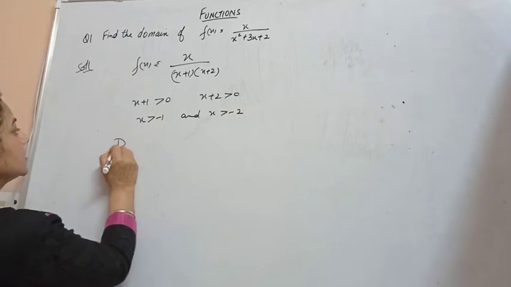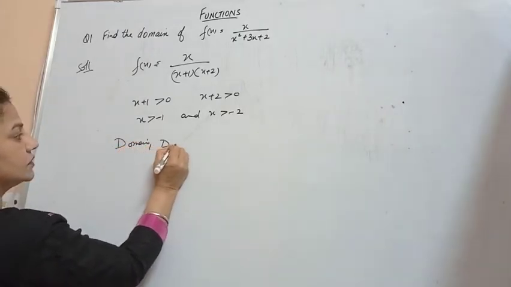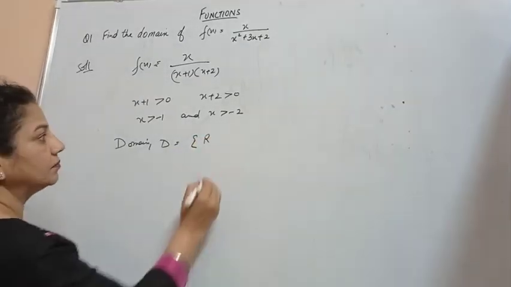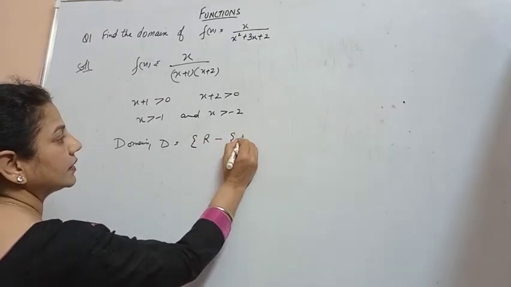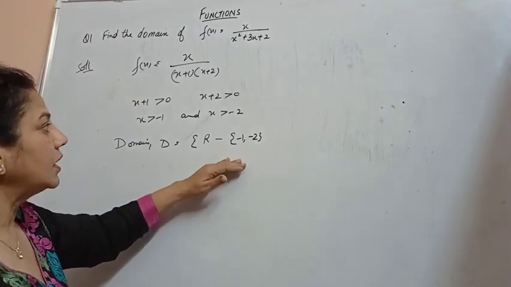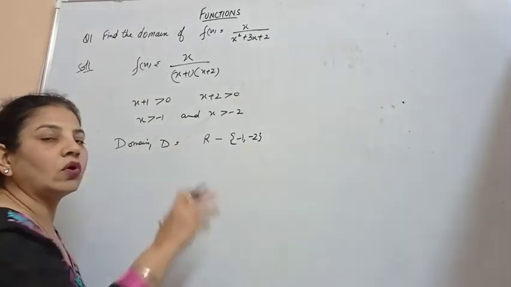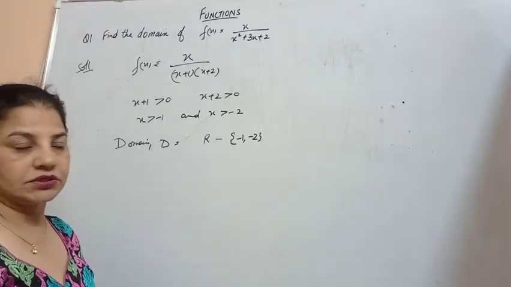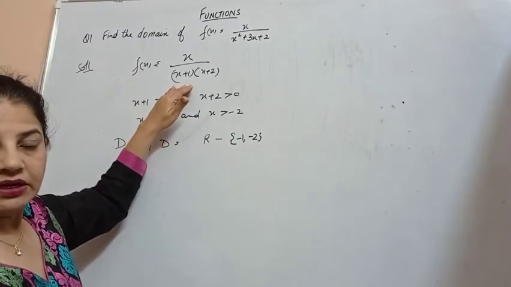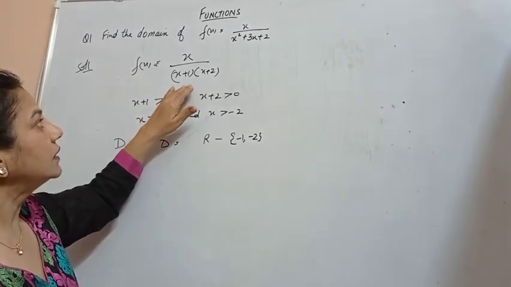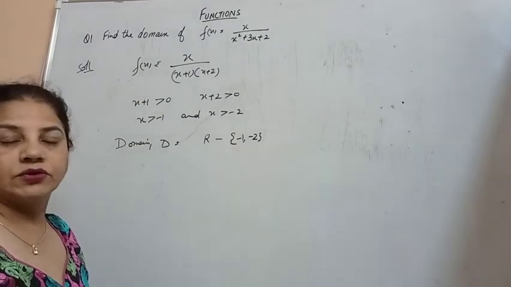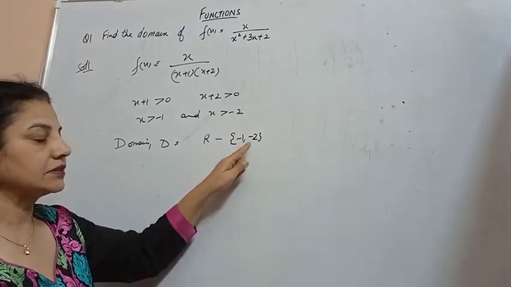So in this case, the domain, which is denoted by D, is the set of real numbers minus, we subtract, minus 1 and minus 2. We delete minus 1 and minus 2, and the set of all real numbers is the domain of this function. We simply subtract minus 1 and minus 2, because if they were part of this domain, then the denominator becomes 0 and the function does not exist. So we delete minus 1, minus 2. We say that the domain is the real numbers minus {minus 1, minus 2}.